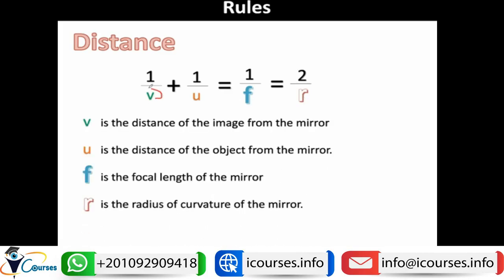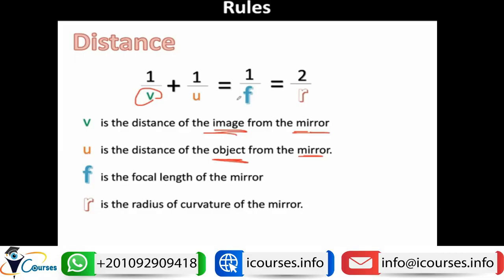So v is the distance of the image from the mirror, plus 1 over u, where u is the distance of the object from the mirror, equals 1 over the focal length, equals 2 over the radius of curvature.